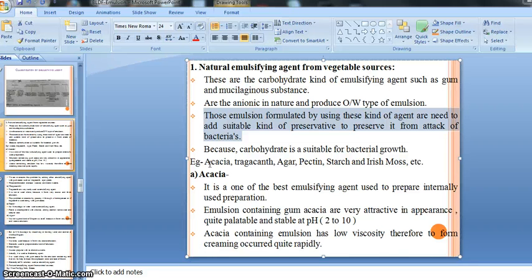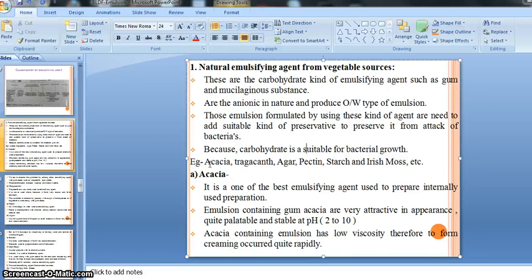One of the best examples of gelatin is our capsule shell. Whatever capsule we are taking is generally made up of gelatin, and gelatin is degradable, meaning we can easily digest it. After administration, the capsule is easily absorbed and digested, and we get the therapeutic effect. So gelatin is used as a capsule shell, which is another use.